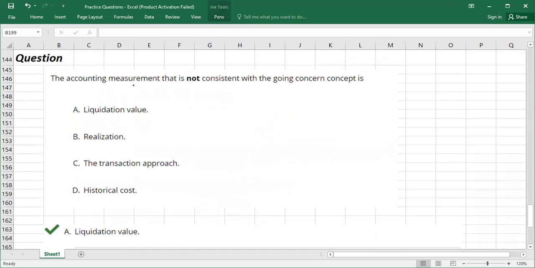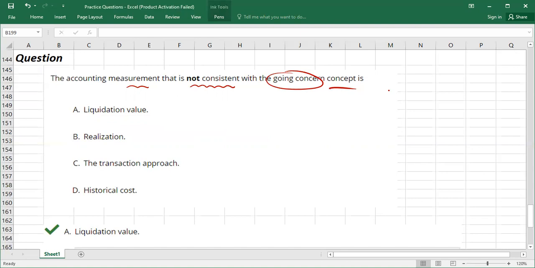Then we have another question: the accounting measurement that is not consistent with the going concern concept. As you know, going concern means that when we prepare financial statements, we always assume that our business will continue for the foreseeable future, right or wrong? So, due to this, we always categorize current assets and non-current assets: which assets will be converted into cash or provide you benefit within a year, which is current assets, or which provide benefits beyond 1 year, that is non-current assets.